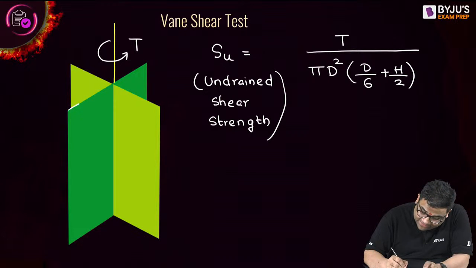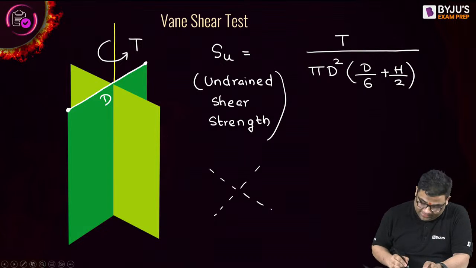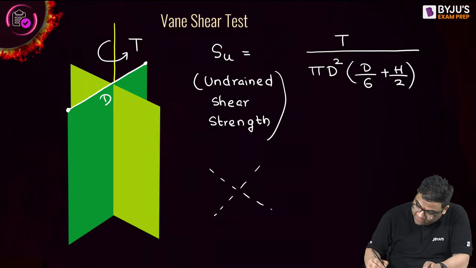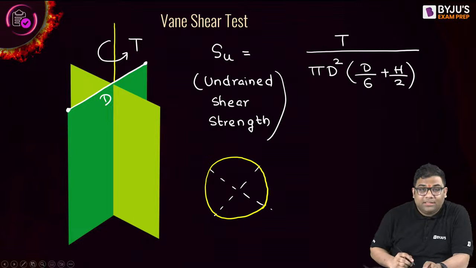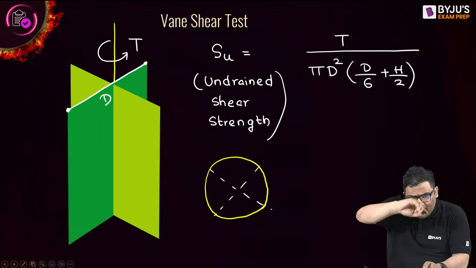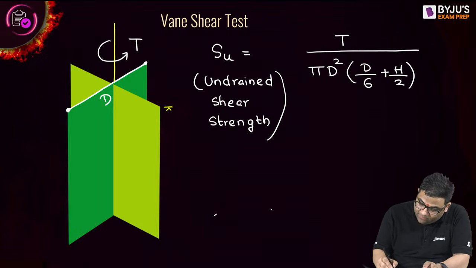This is the diameter of that particular Vane, because from the top it will look like a circle. And this is the height of the Vane.